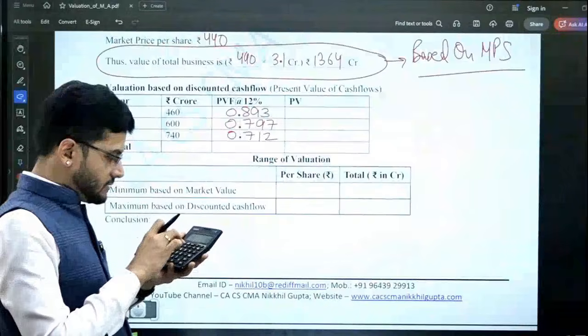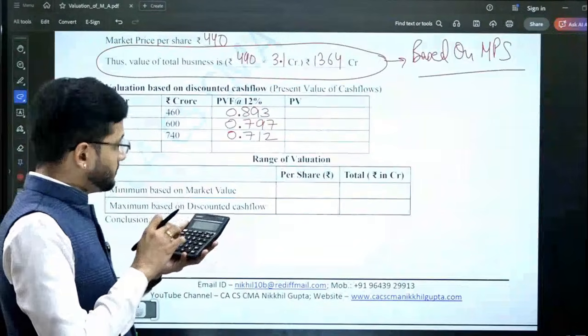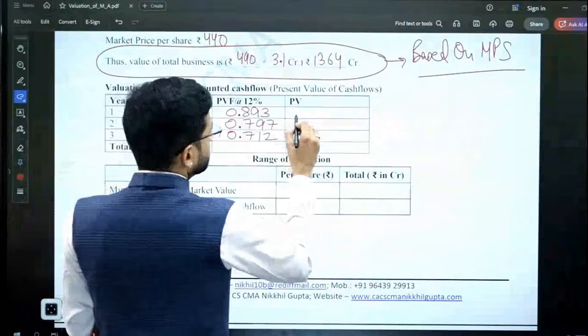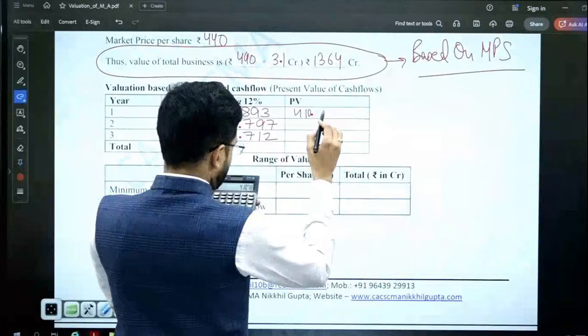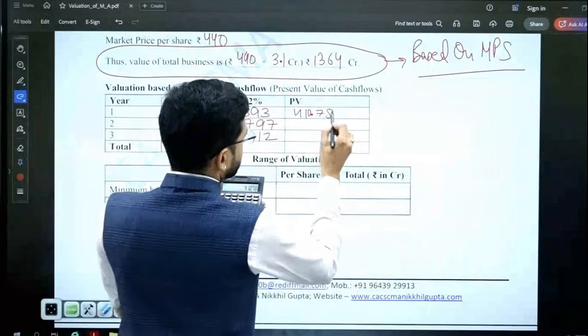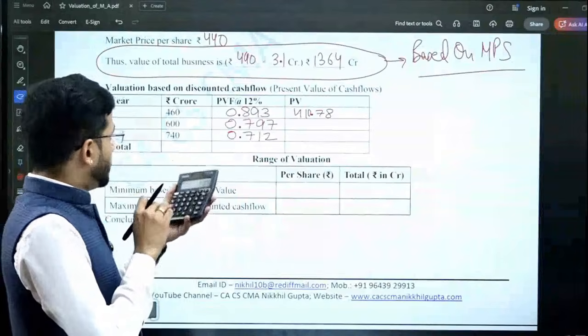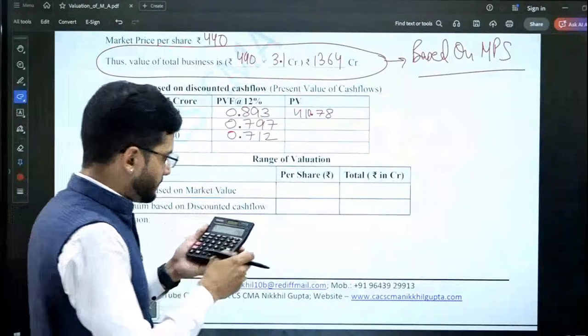Now 460 multiplied by 0.893. This is 410.78. I put it in M plus because I have to get the total as well. So 600 multiplied by 0.797.